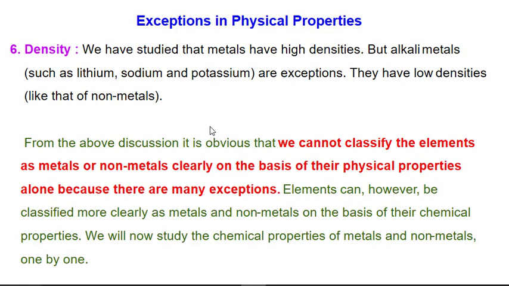So using physical properties you can define metal and non-metal, or based on their electropositivity or electronegativity. We have seen physical properties like luster, malleability, ductility, conductivity of electricity and heat, density, melting point, boiling point, etc.